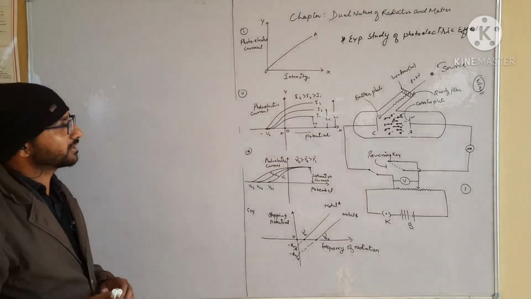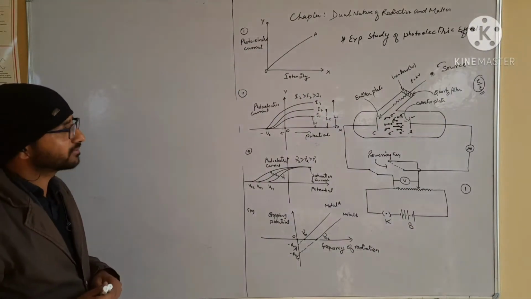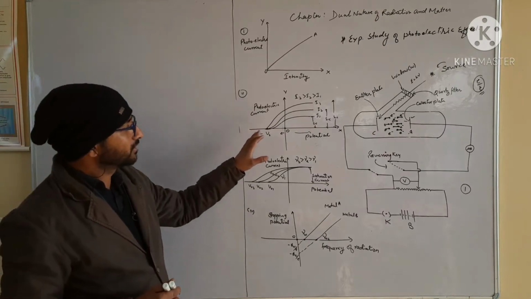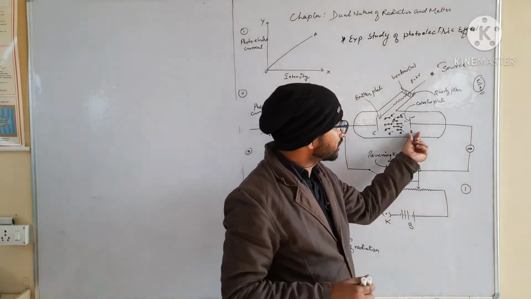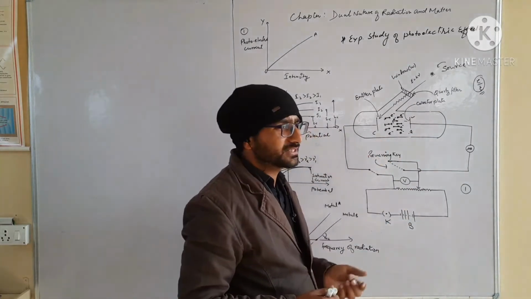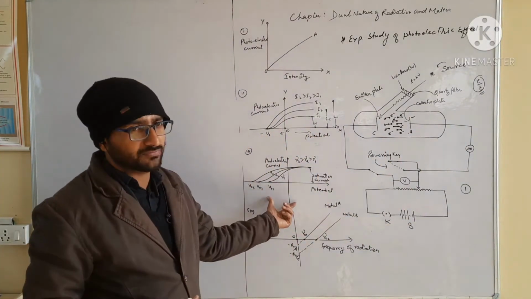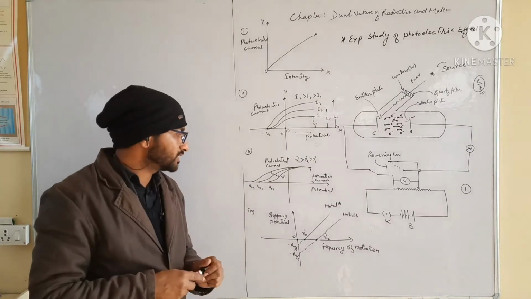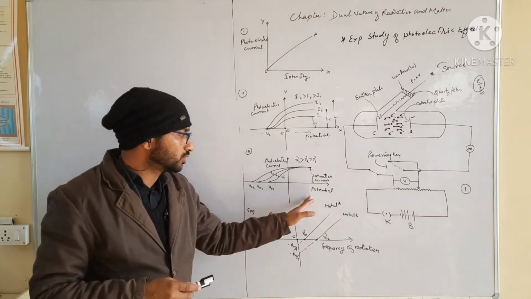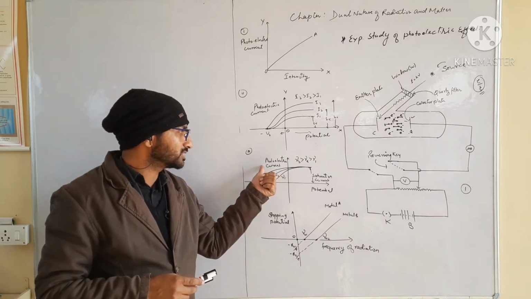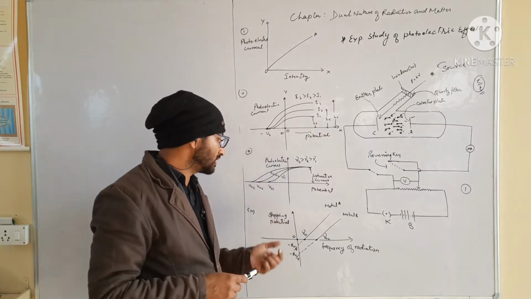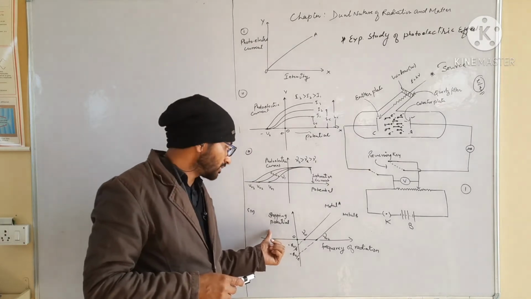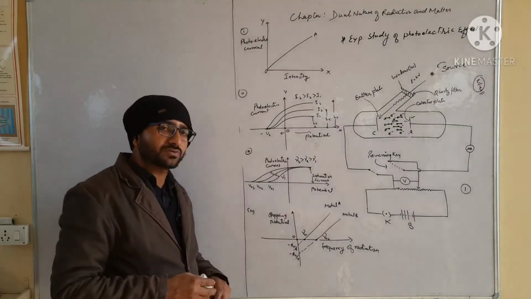So after the discussion about the effect of intensity, here we will talk about the effect of the electric potential of plate A with respect to plate C. Then we will talk about the effect of frequency, in which we will discuss the two curves which tell us about the photoelectric current and the potential. And next we will talk about the stopping potential and the frequency of radiation.